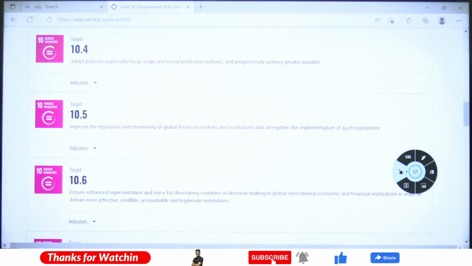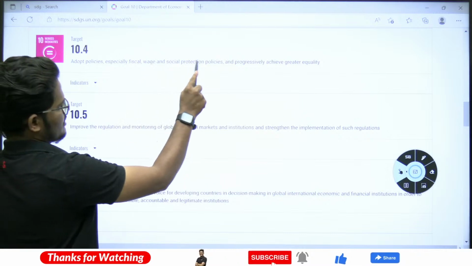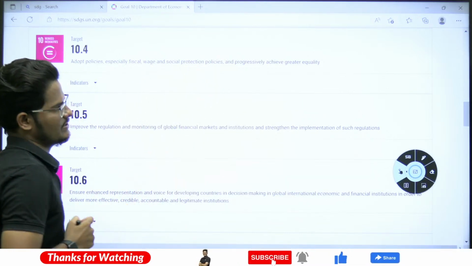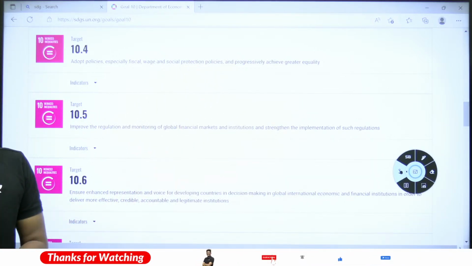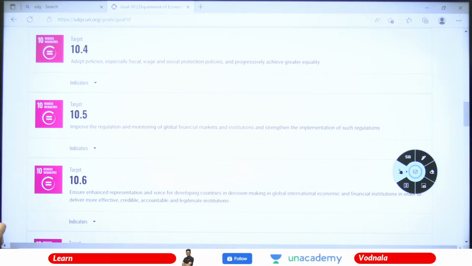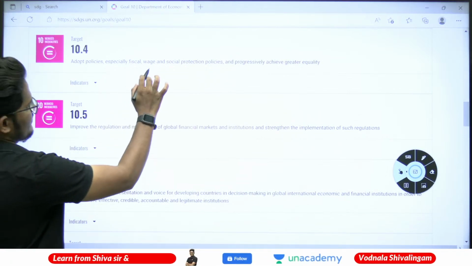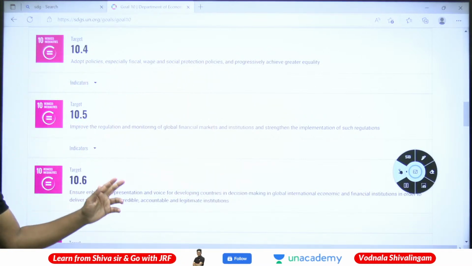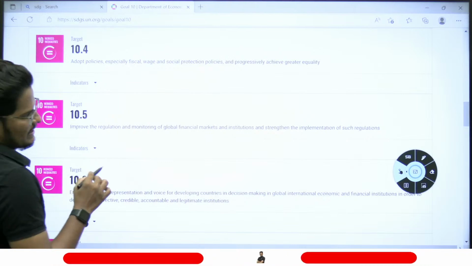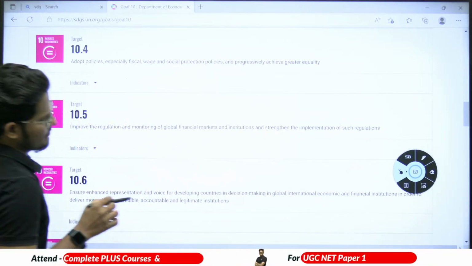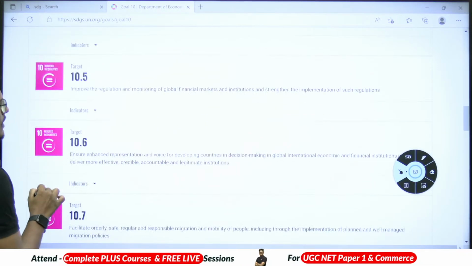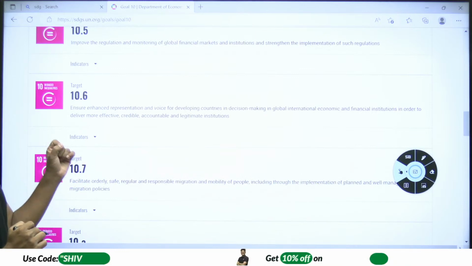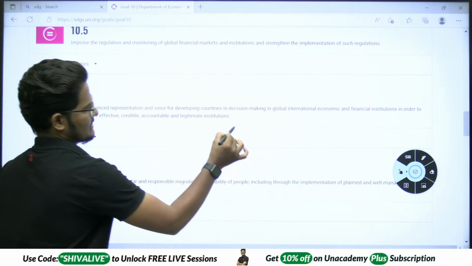Adopt policies, especially fiscal, wage and social protection policies, and progressively achieve greater equality. Improve the regulation and monitoring of global financial markets and institutions and strengthen the implementation of such regulations. Ensure enhanced representation and voice for developing countries in decision making.